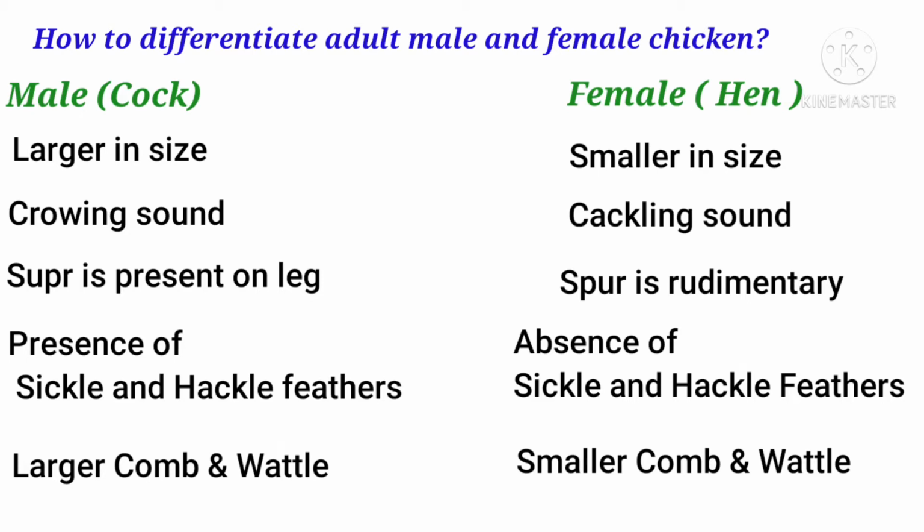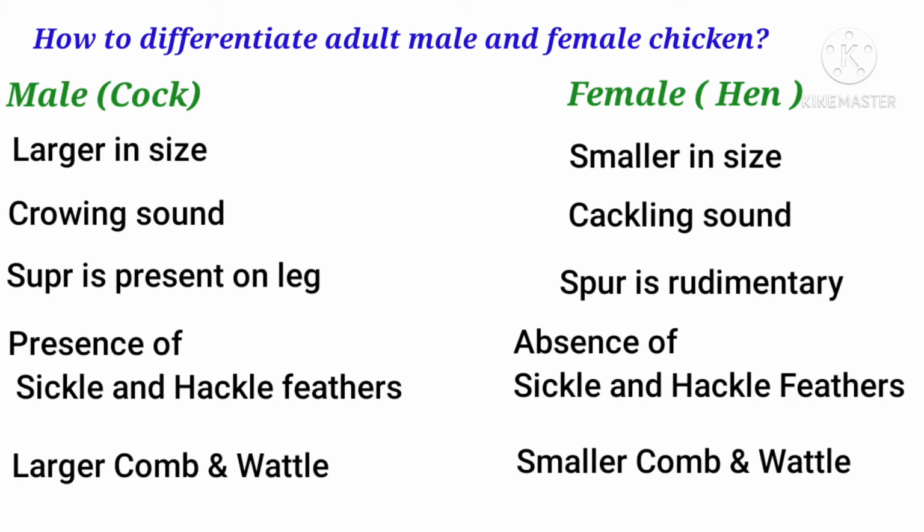of the hen. And in case of cock, there are presence of sickle and hackle feathers. They are very prominent in male, but they are absent in case of female birds. In case of cock, the sickle feathers are present on the tail part.